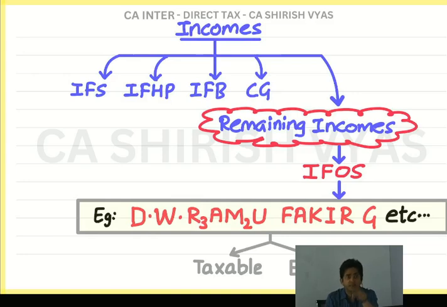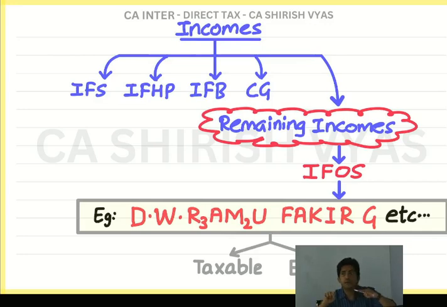Minor is below 18, so my 16-year-old daughter is a minor child. If she has some income, like dividend, maybe I have made some investment in her name, she is receiving dividends, some interest income. So whatever income comes in her name, who will pay tax? Either me or wife, whosever income is higher. Let's assume I am earning less, my wife is earning more. So wife will have to pay the tax, and vice versa. Minor's income is taxable in the hands of, notice the language, you have to be well versed with the income tax language, either father or mother, whosever income is higher.